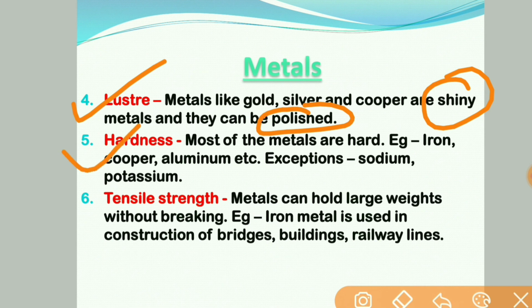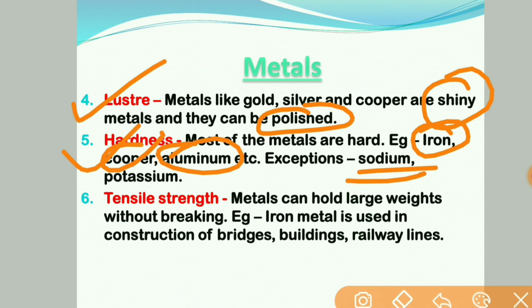The next property we have is hardness. Most metals are hard at normal room temperature and pressure. For example, iron, copper, aluminium, they all are hard. But two metals, sodium and potassium, are soft. These are exceptions. They can be cut with a knife, so they are used in the laboratory.